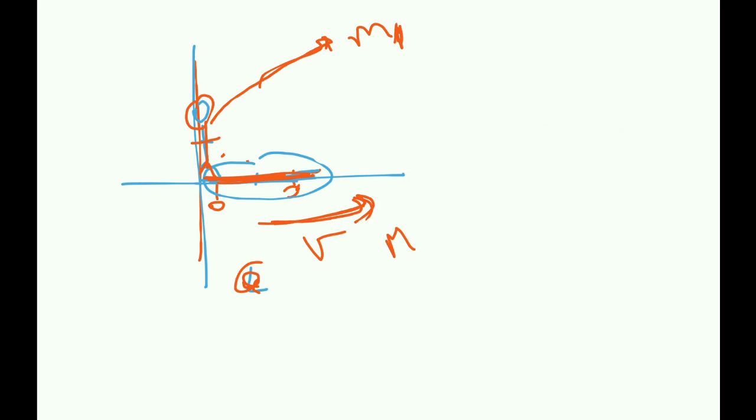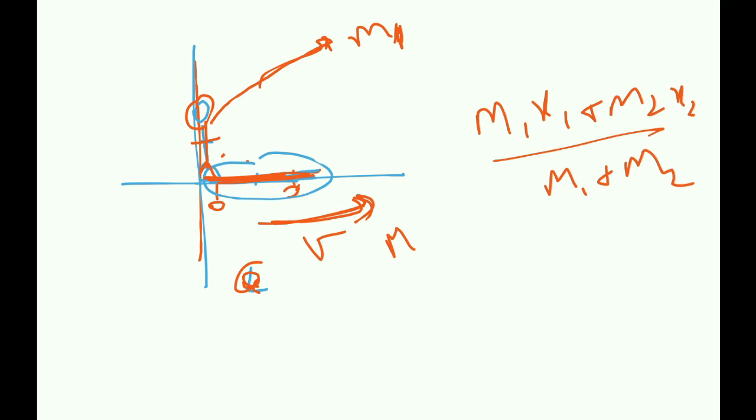Our general formula was m1 x1 plus m2 x2 by m1 plus m2, wasn't it? That was our original formula to find the center of mass.